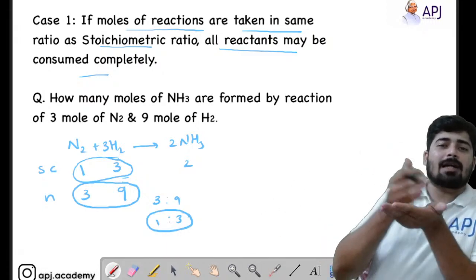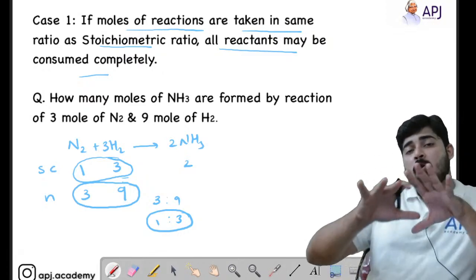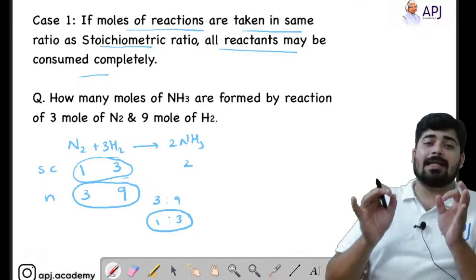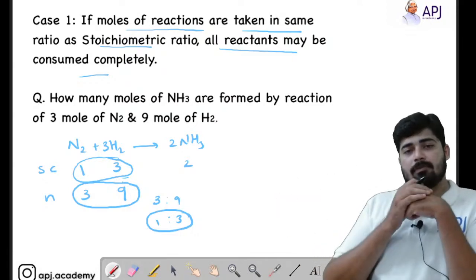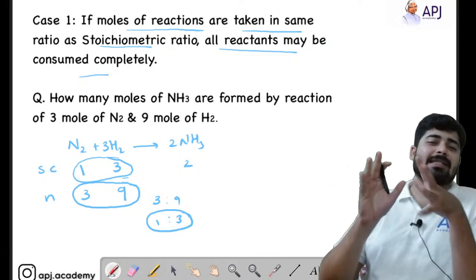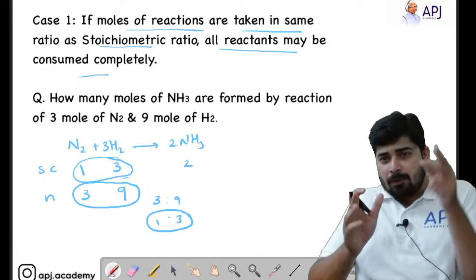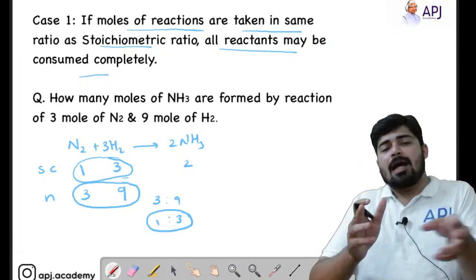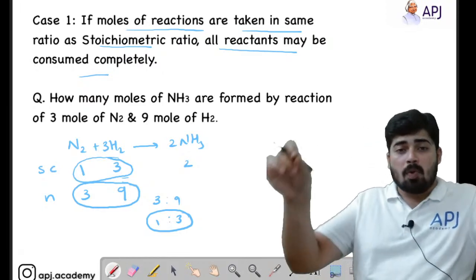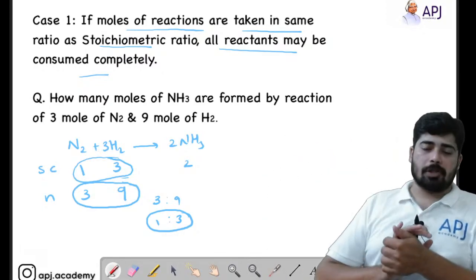That means after the completion of the reaction, the reactants will not be present in the reacting medium. The whole of the reactants will get consumed. That means there will not be any case of limiting reagent. No limiting reagent or excess reagent will be there. Both of them get completely consumed simultaneously in the reaction. So this is the concept you have to get. If the ratio of the stoichiometry and the ratio of the number of moles of the reactants are the same, then both the reactants will be completely consumed in the reaction.